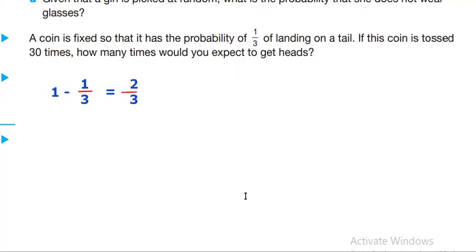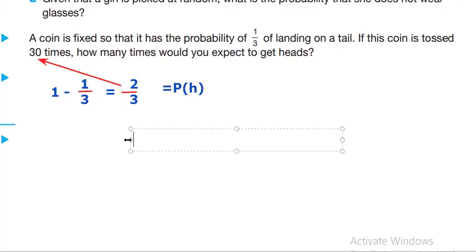Now I got the probability of heads, because the question is asking about heads. This is the probability of heads, 2 over 3. I'm going to use it to find the expected number. By multiplying this by the number of times, I'll find how many times it will land on heads.